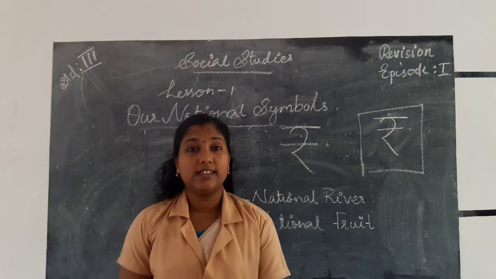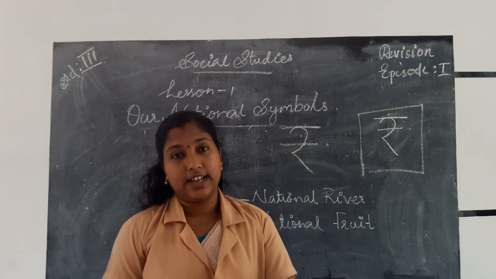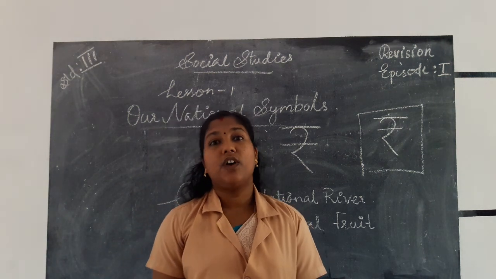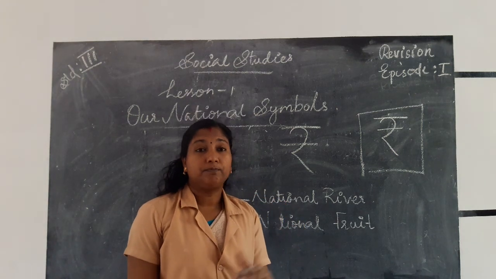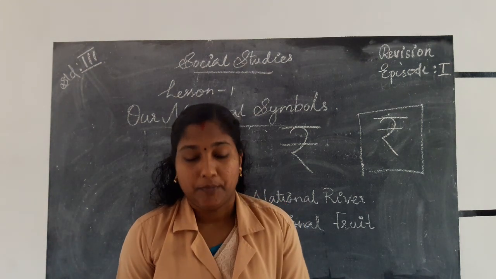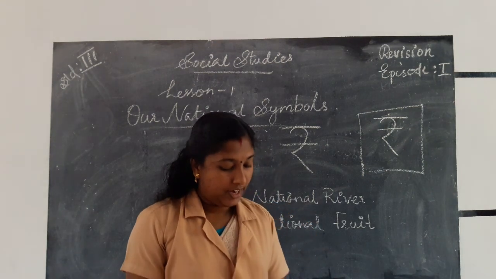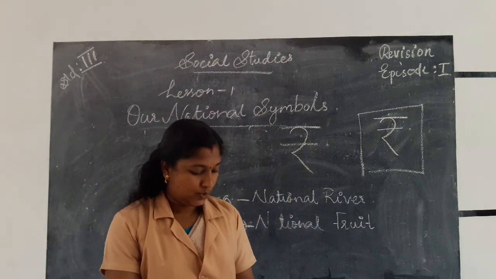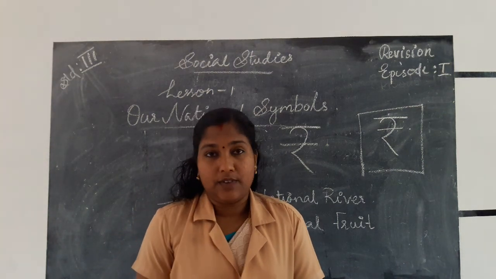I think all of you understood very well about this lesson, our national symbols. If you have any doubts, ask me. I hope all have understood very well. So let's wind up the class. Study well. Okay, thank you.